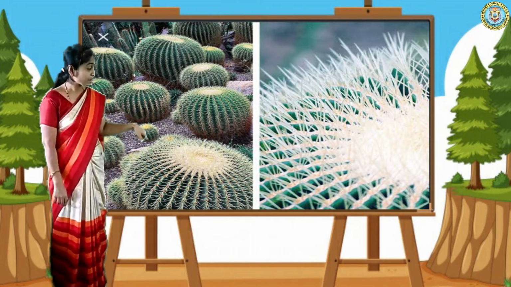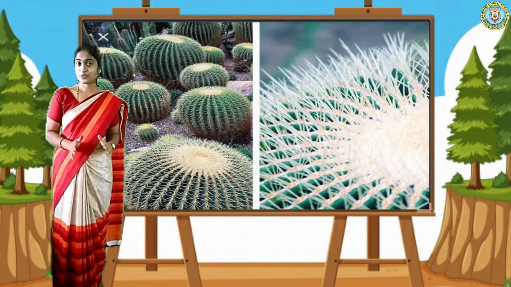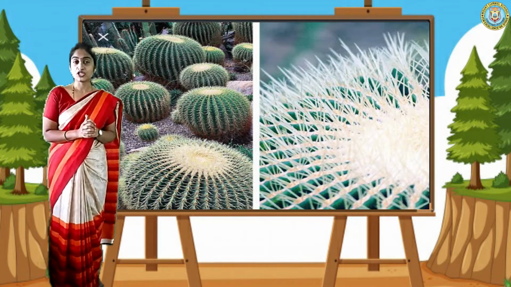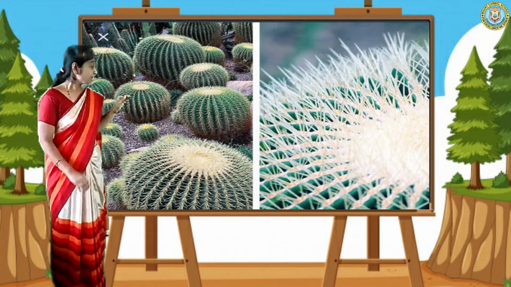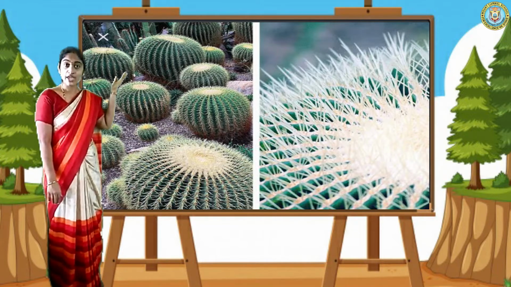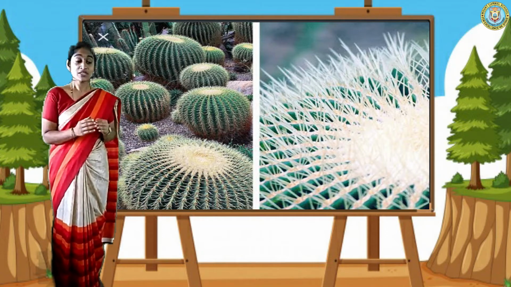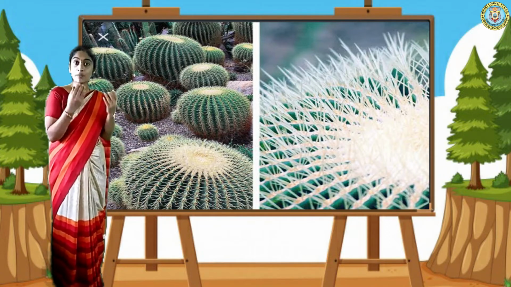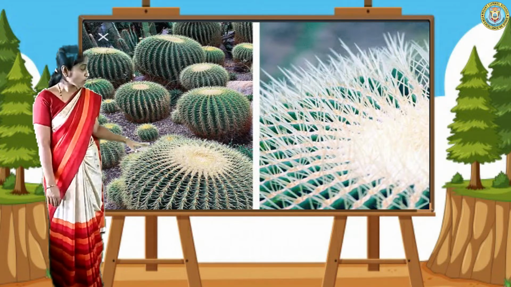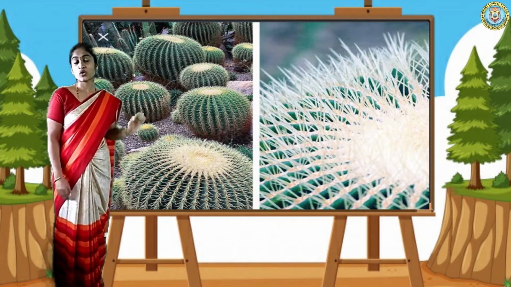Why are they present on the surface of this cactus? Because to avoid transpiration. Now you have to understand the meaning of transpiration. Transpiration means the water content present inside the plant evaporates. That is called transpiration. To avoid this evaporation, means the water content inside should not go outside. For that, these spikes are there. You can observe this image and you can also observe the spikes around the cactus tree, my dear students.